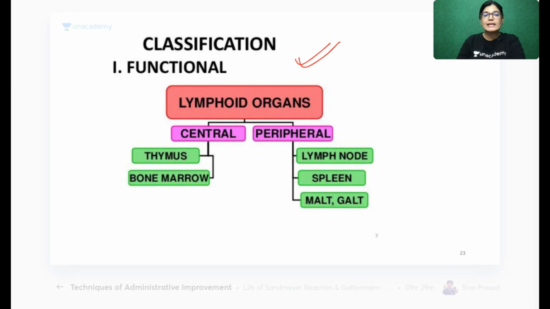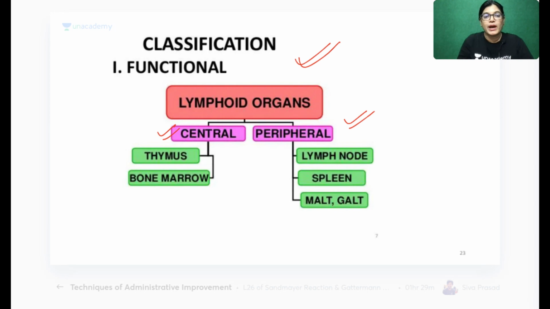So now coming to the classification of lymphoid organs. My dear friends, the lymphoid organs can be classified as central and peripheral. It is important that you know the classification of lymphoid organs. We go with the functional classification, which can be categorized as central and peripheral.